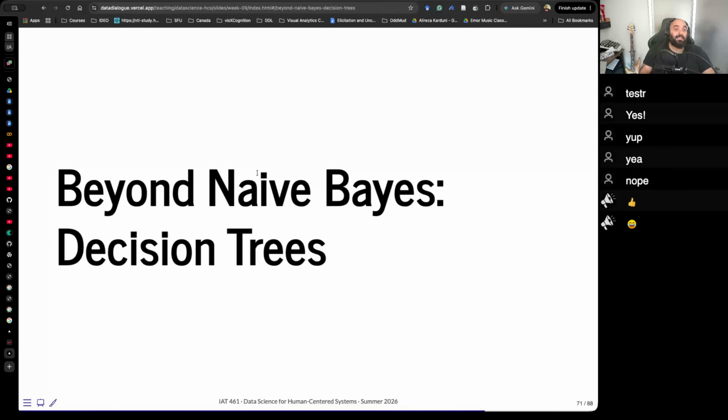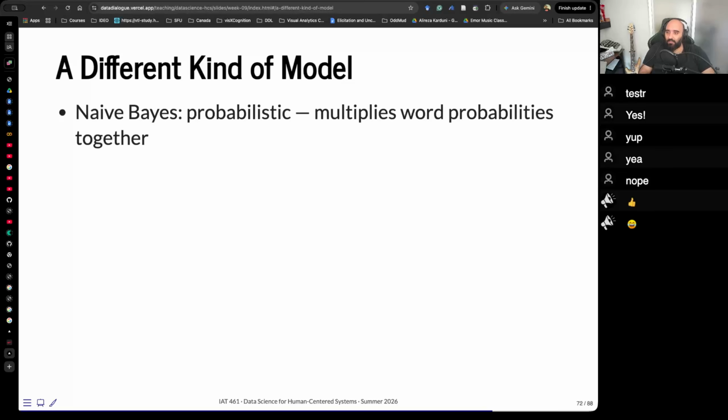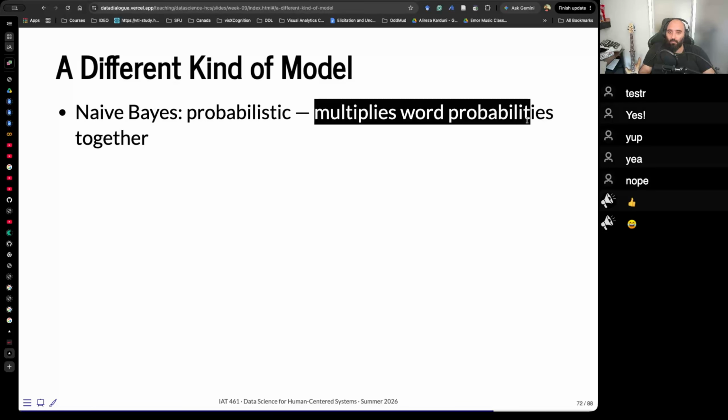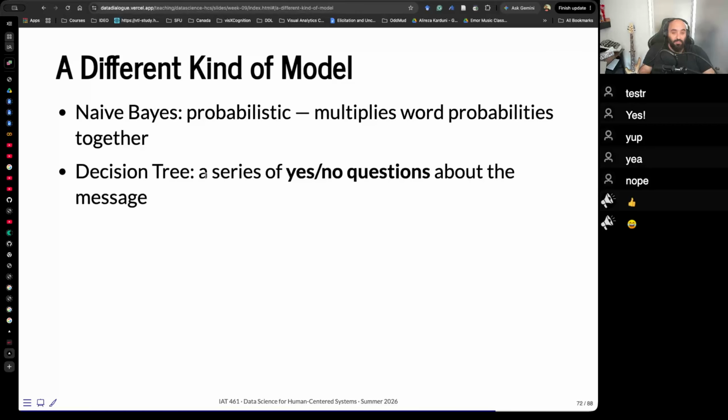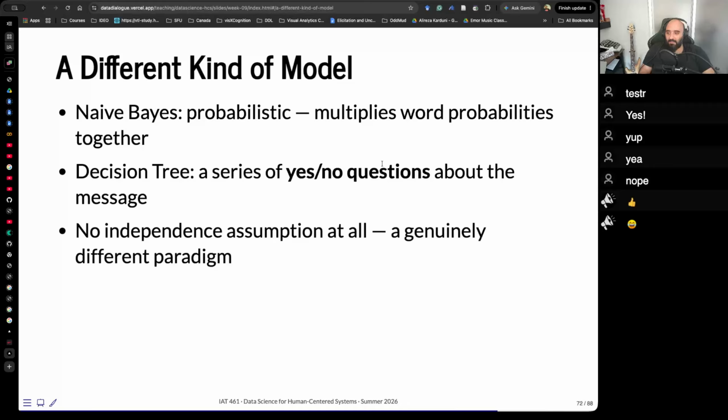But now let's look at another algorithm. We're switching gears a little bit, so take a deep breath. You might have already tried some of these, but I'm just going to show you the idea because using the same problem, we can design another algorithm to give us the same answer, right? We have a different kind of model. Probabilistic naive Bayes multiplies word probabilities together. Decision trees ask a series of yes/no questions about a message. No independence assumptions at all. It's a different paradigm, right?